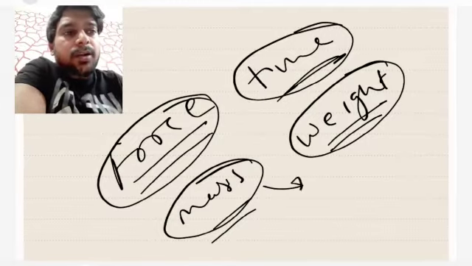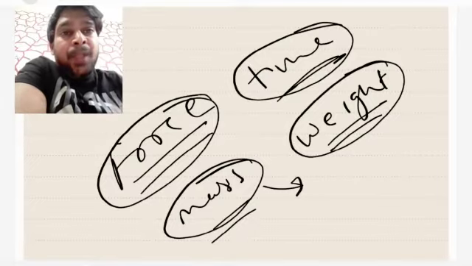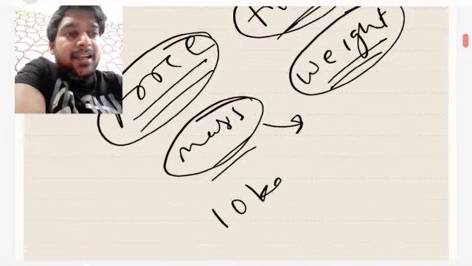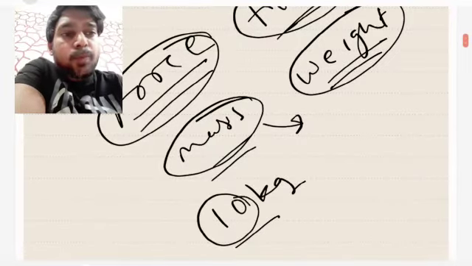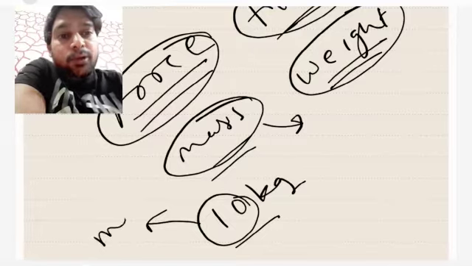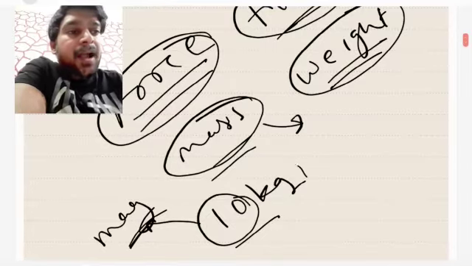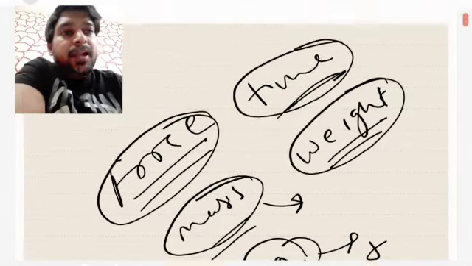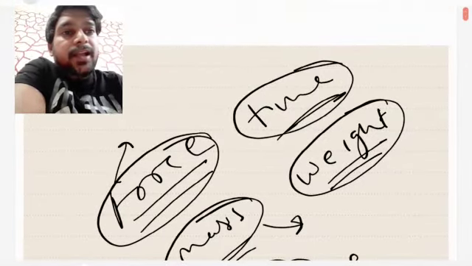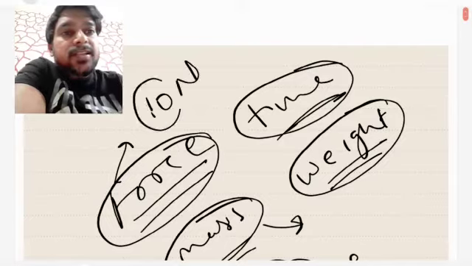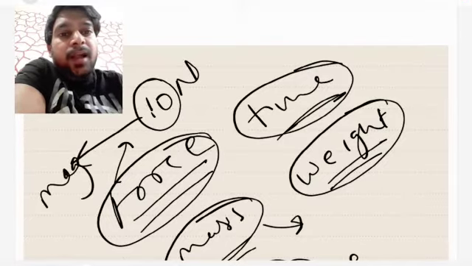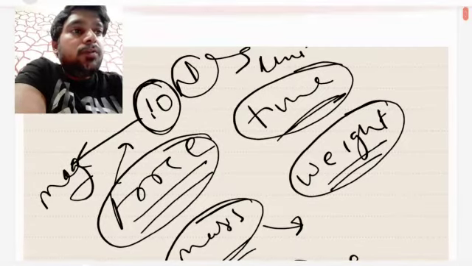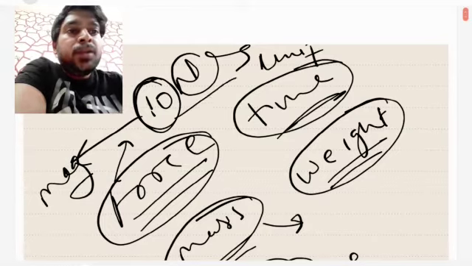And these physical quantities consist of basically magnitude and unit. Suppose I say mass is 10 kg. Then 10 is the numeric value, the magnitude here, and kg is the unit of mass. Is it clear? Suppose I talk about force, then I write 10 newton. So 10 is the magnitude here, and newton is the unit of force, right?